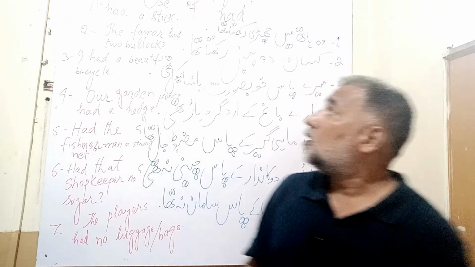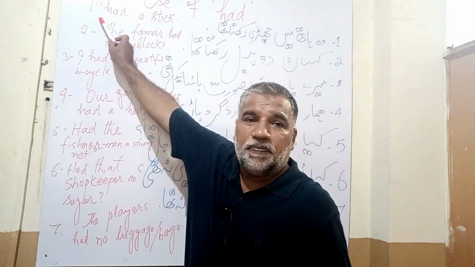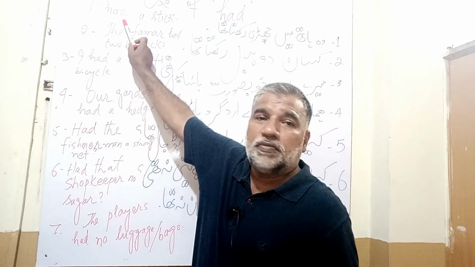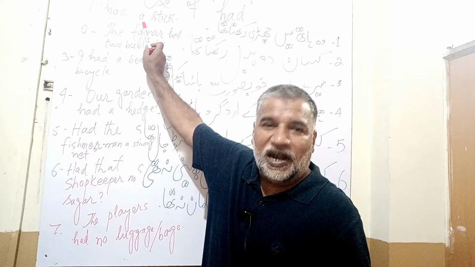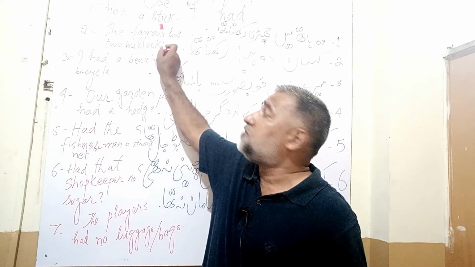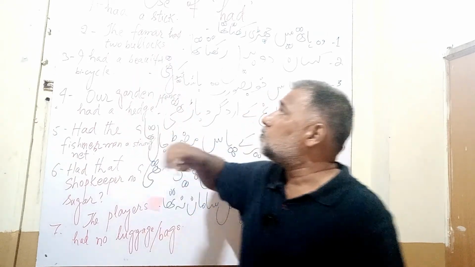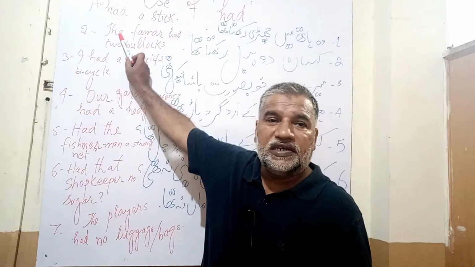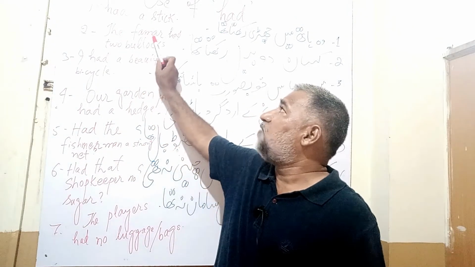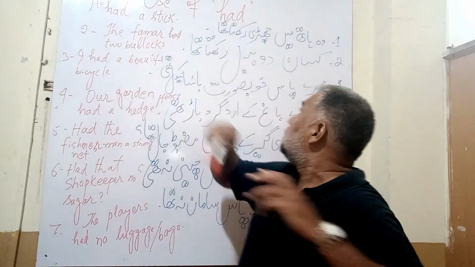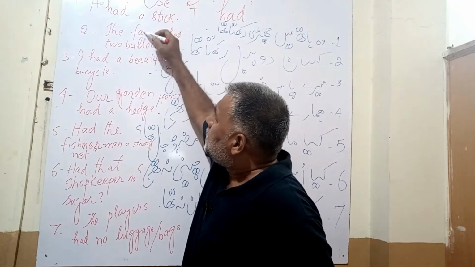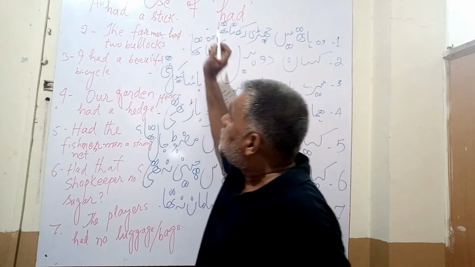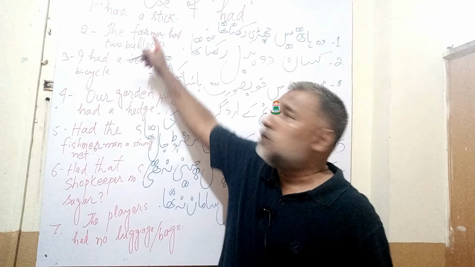So I, he: pronoun. Had: main verb. A: article, indefinite article. Stick: noun. The: definite article. Farmer: noun.